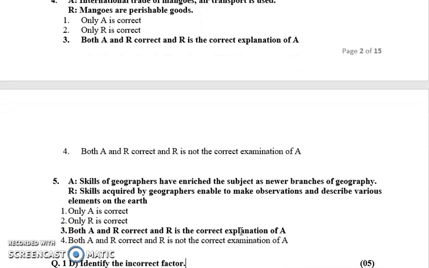Now we have the last one. Here the assertion is skills of geographers have enriched the subject as newer branches of geography. So this statement is true.